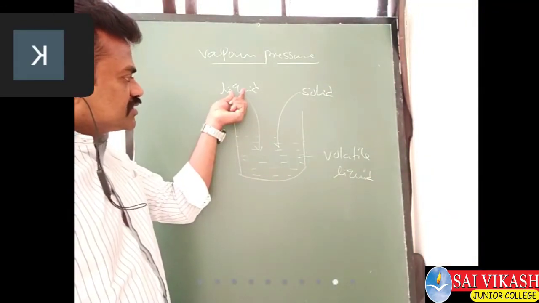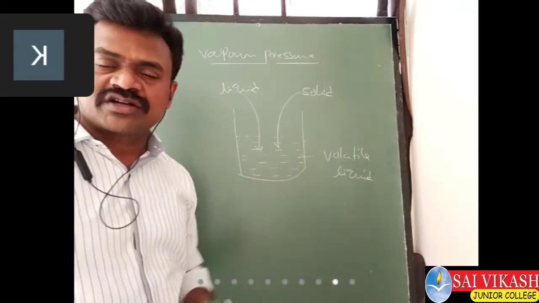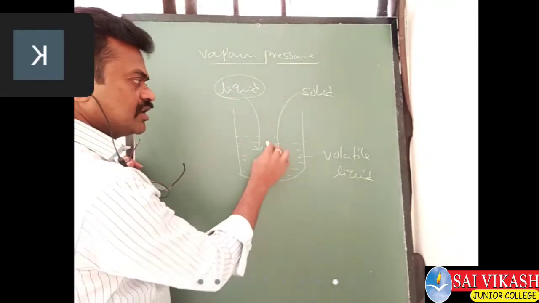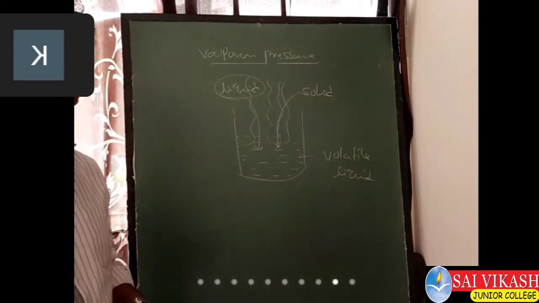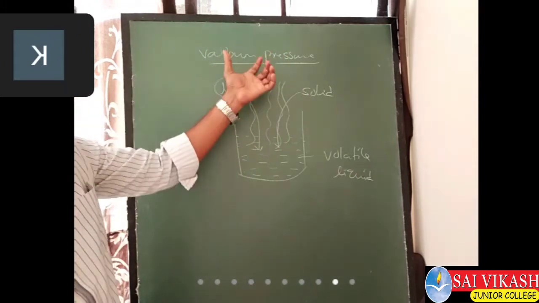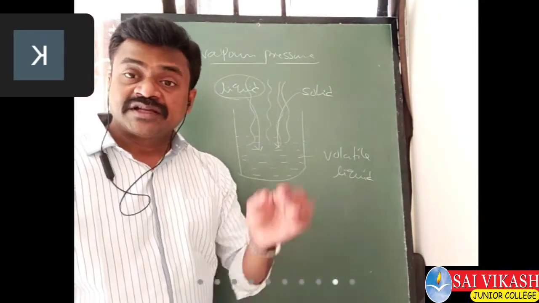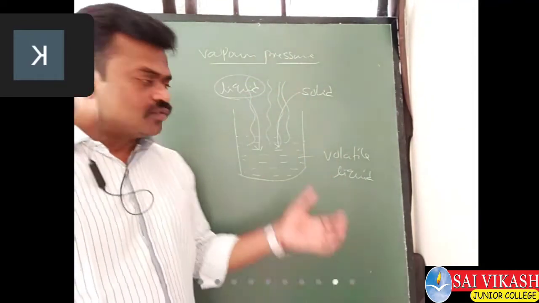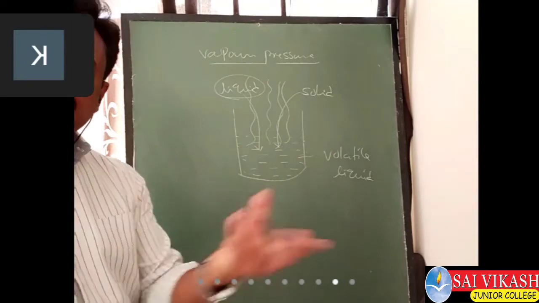If the liquid solute we are adding is also volatile, then both solute and solvent are vaporizing. Whatever vapors are emitted are nothing but gases, so they have some pressure.